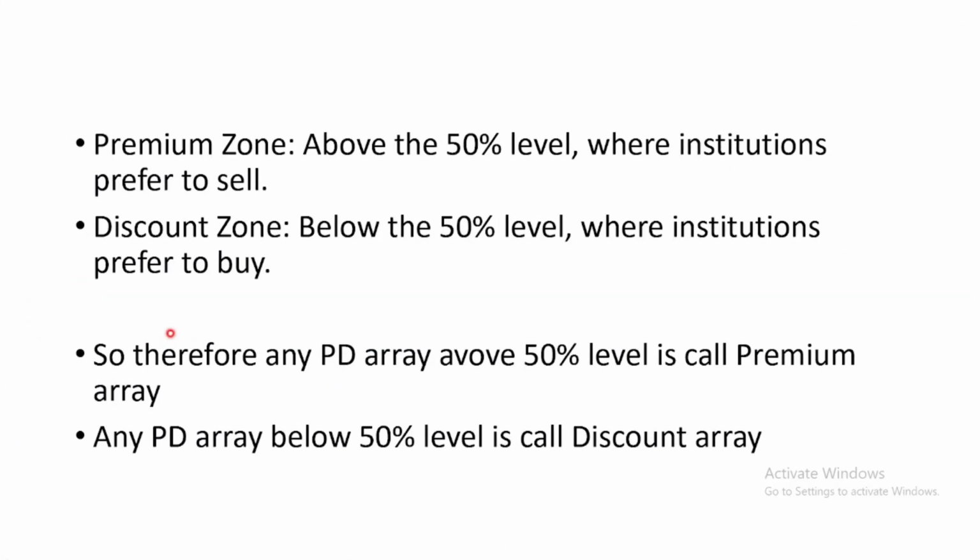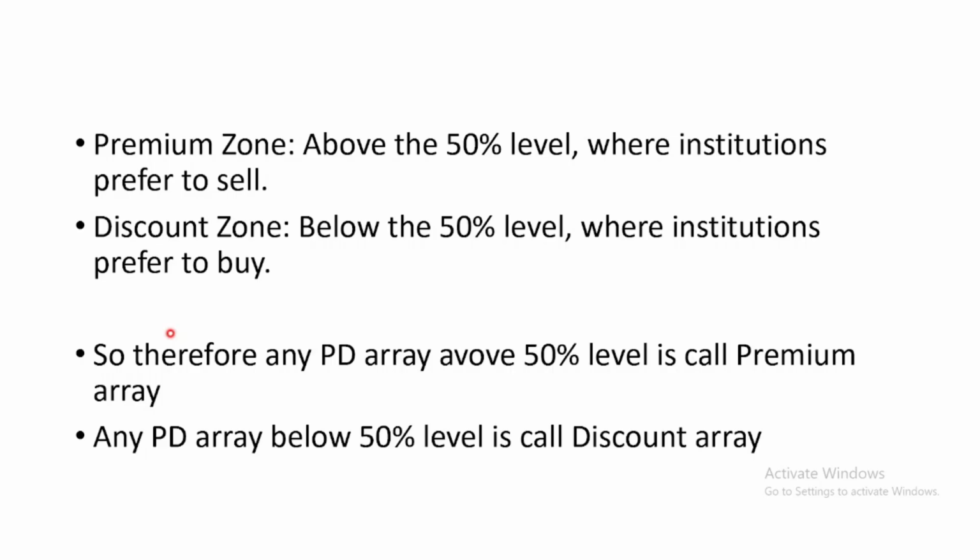Premium zones. We're talking about premium and discount once again. Above 50% is premium and below is discount. So therefore, any PD array above 50% is called a premium array. What did we outline? Above the 50% retracement of the Fibonacci is the premium array.